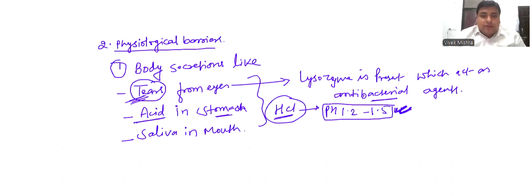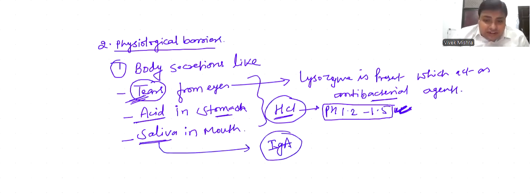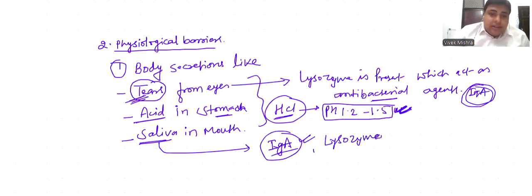Saliva in mouth. Saliva contains IgA antibody. Mostly we will study about the antibodies in a later topic. IgA antibodies are present in our body secretions, like tears also contain IgA. Means body secretions contain IgA antibody. Saliva contains IgA antibody as well as lysozyme and protects us from pathogens. These body secretions act as physiological barrier in our body.